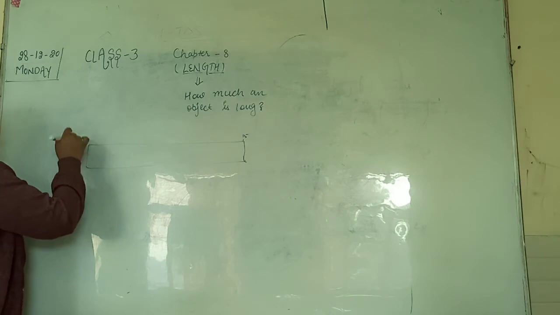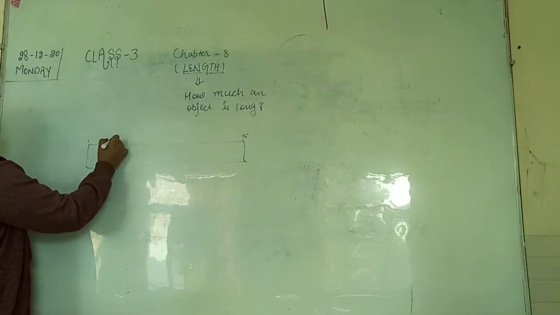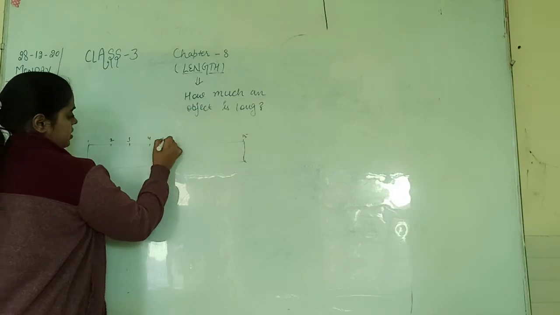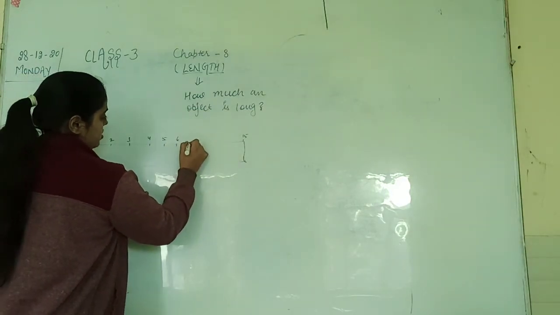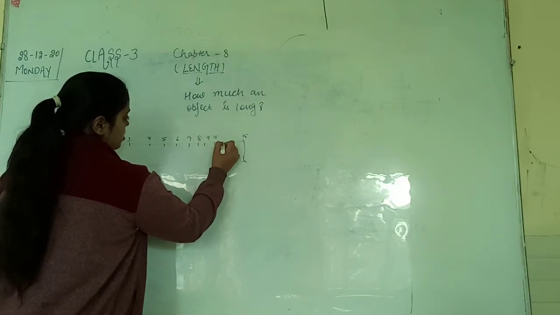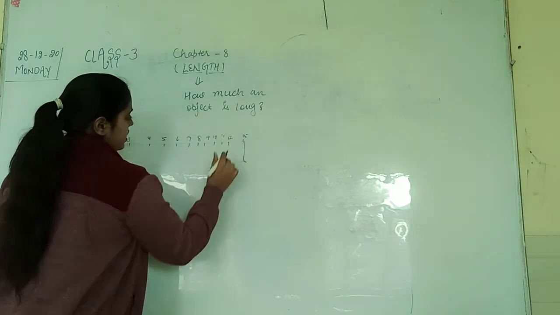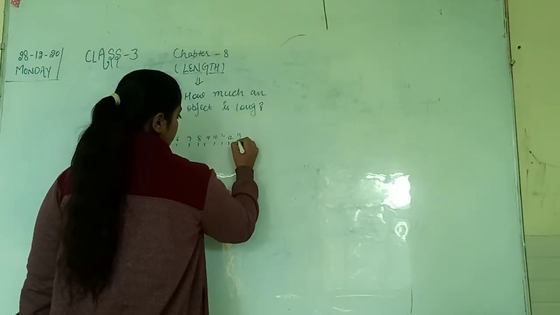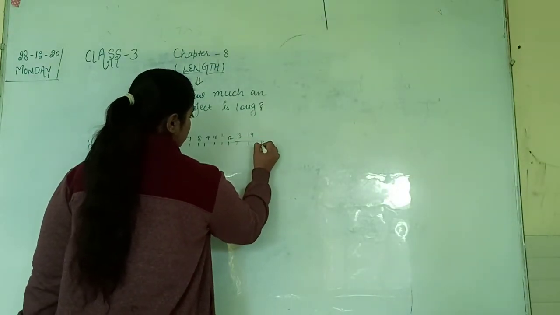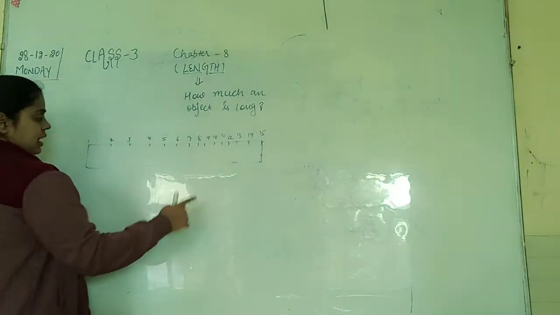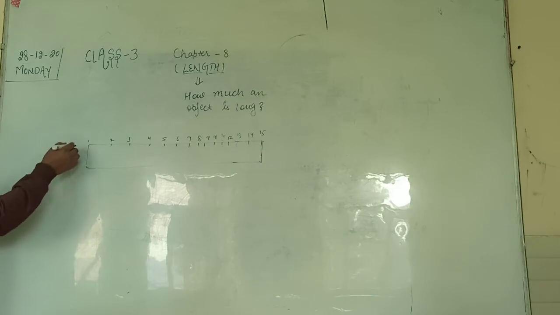Remember one thing, the side which is having the digits, जिस साइड डिजिट्स होती है, that side will be of centimeter.